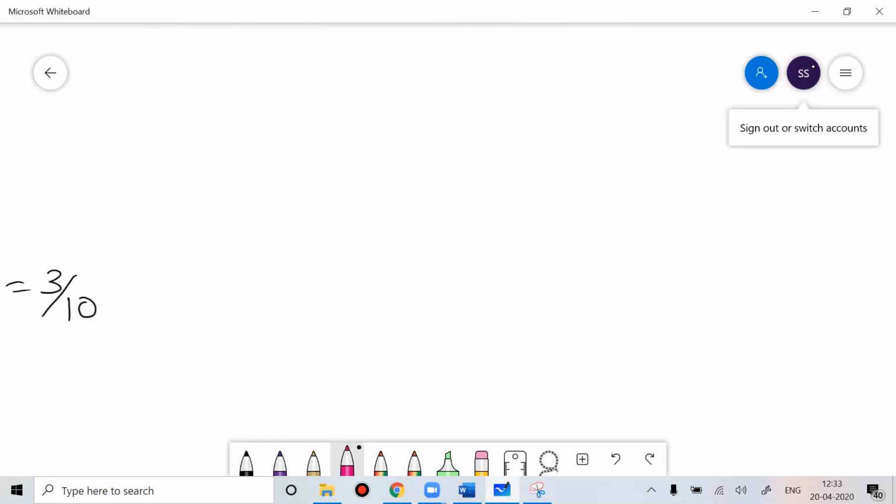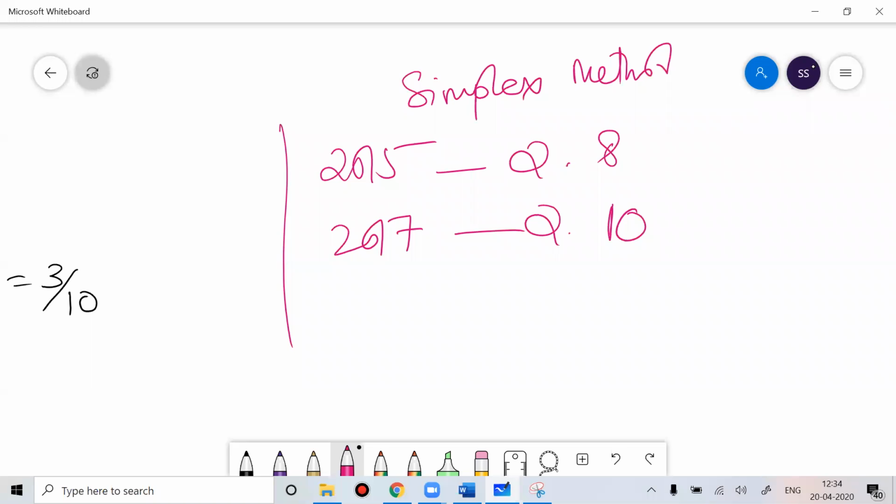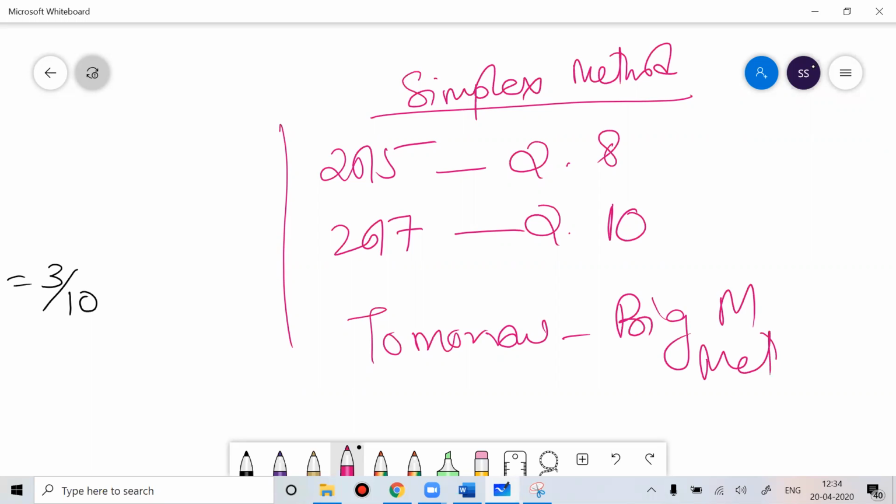So your homework are 2015, question number 8 and 2017, question number 10. Both the problems are of simplex method. Solve these problems. Tomorrow we'll do Big M method, or penalty method. So study about penalty method or Big M method for tomorrow's class and do these two questions as your homework.